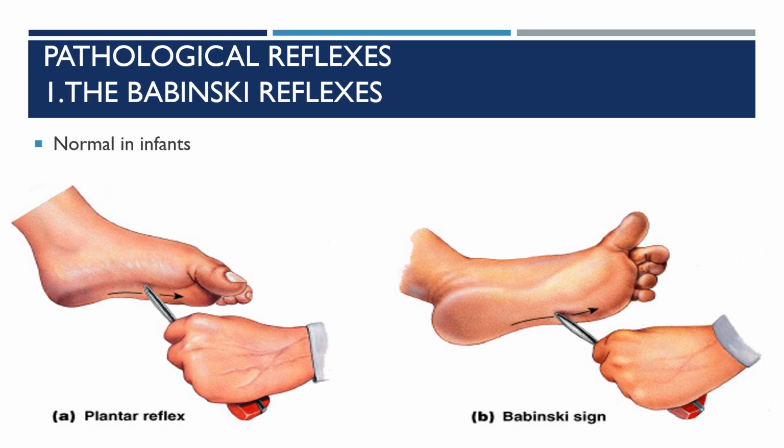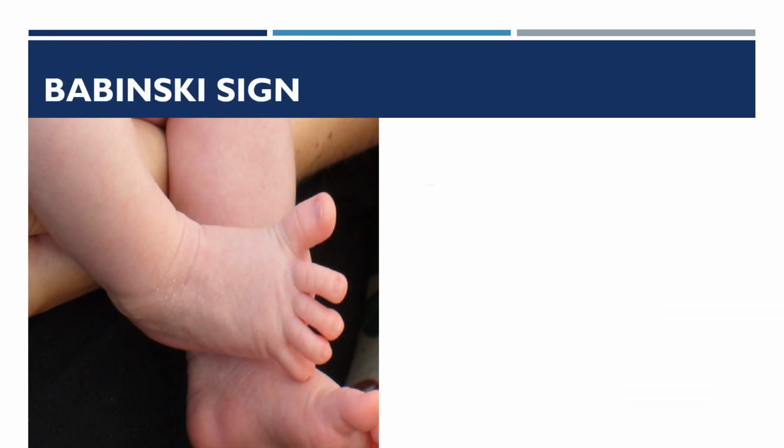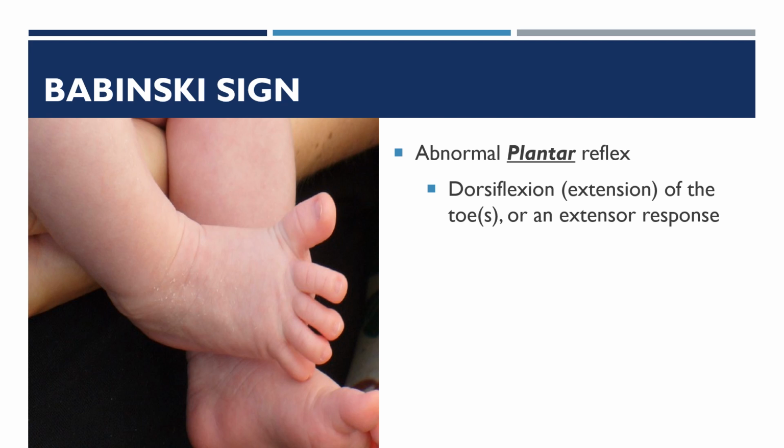So it is normal in infants, and in adults this indicates an upper motor neuron lesion. So Babinski sign is an abnormal sign.